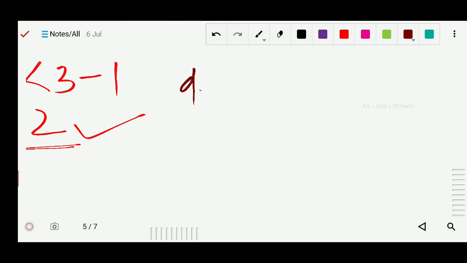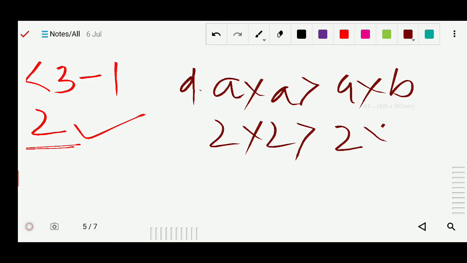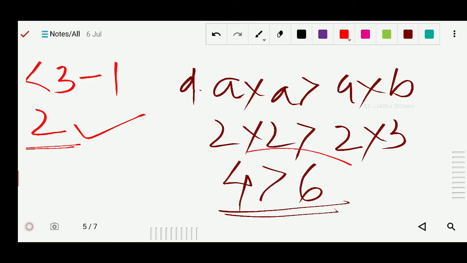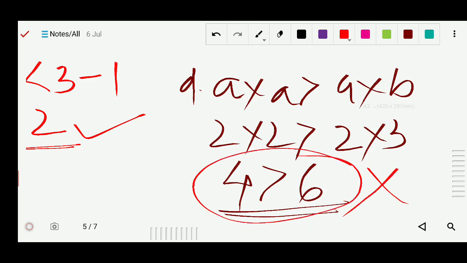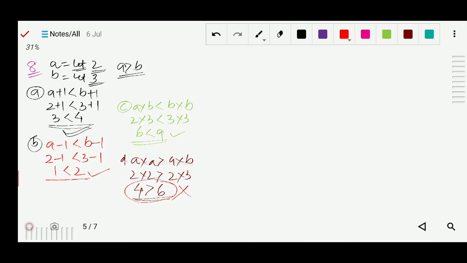Option D is A multiplied by A is greater than A multiplied by B. A's value is 2, so 2 times 2, greater than A's value 2 times B's value 3, so 4 greater than 6. Is it correct? No, this option is not correct because 4 is not greater than 6, so D is not correct. Got it? In this way we can solve question number 8: A, B, C are all correct, but option D is not correct.